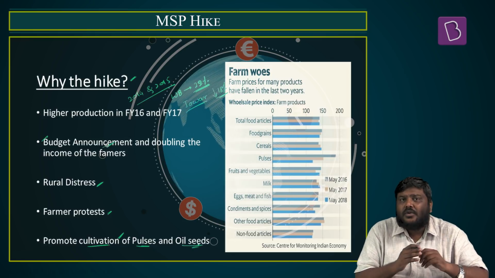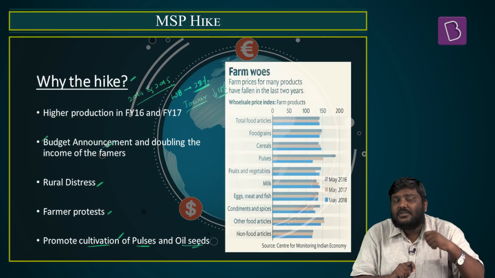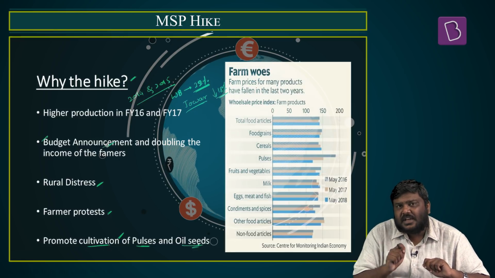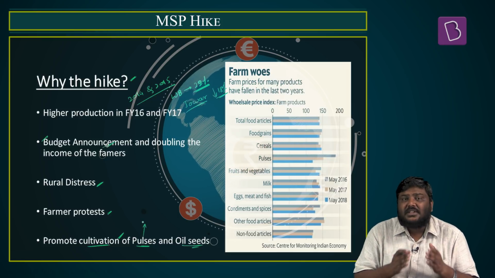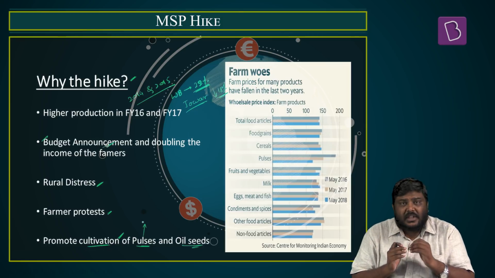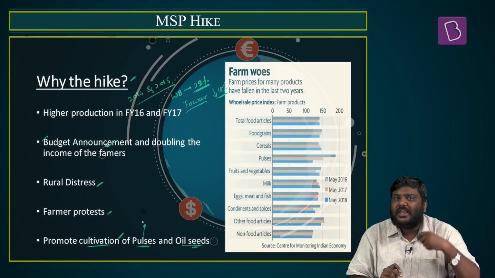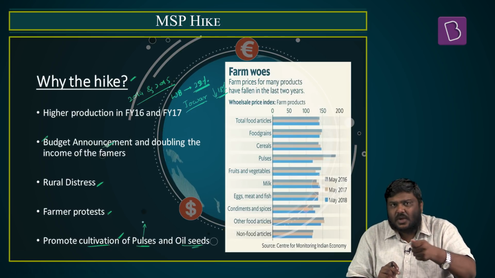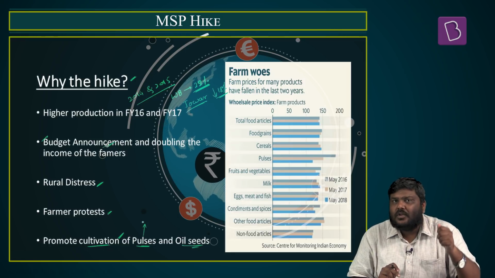In the recently concluded MSP hike, the pulses have been given a huge increase of around 60% plus. But essentially the whole objective is to ensure that with higher MSP, the pulses production as well as oilseed production will also increase. With increased production, the pressure on forex reserves will come down because we import huge amounts of pulses as well as oilseeds. So the pressure on forex reserves will come down, and the import bill will also come down.